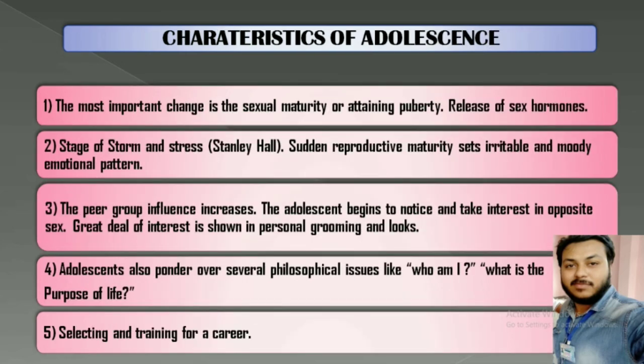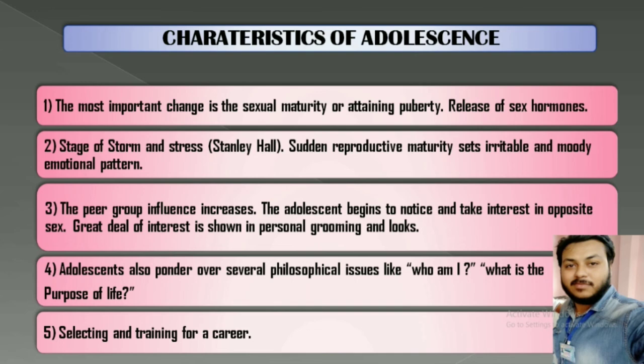And this stage, adolescence, is the most important stage. High school students come under this stage. So adolescence starts from 13 years and continues up to 19 years. Lots of physical changes occur at this stage. Adolescence literally means to grow to maturity. So it is an intermediate stage between childhood and adulthood, an in-between stage.